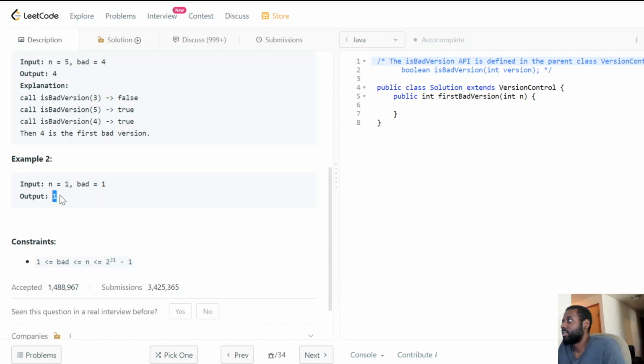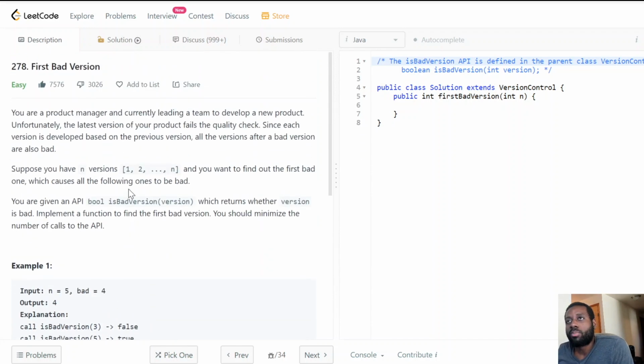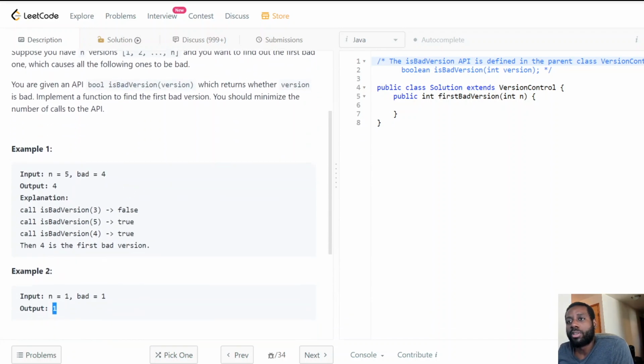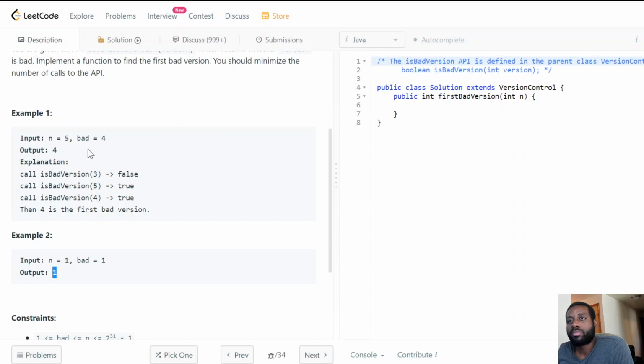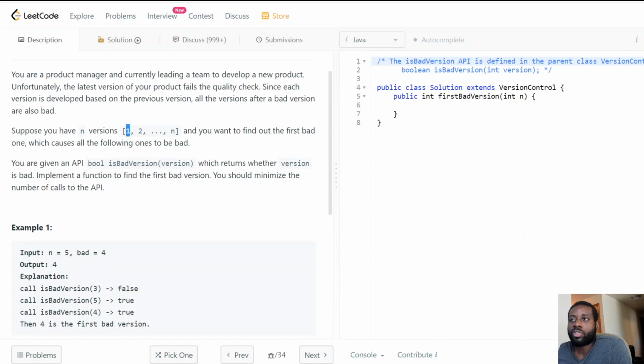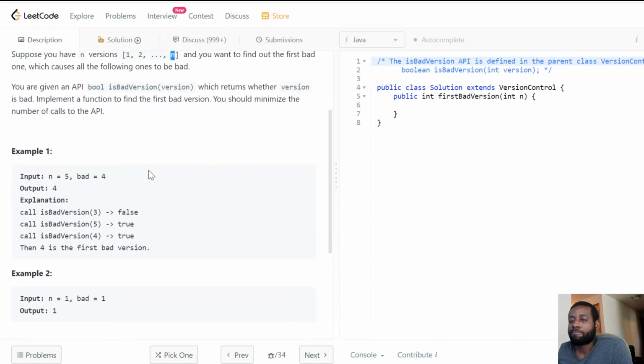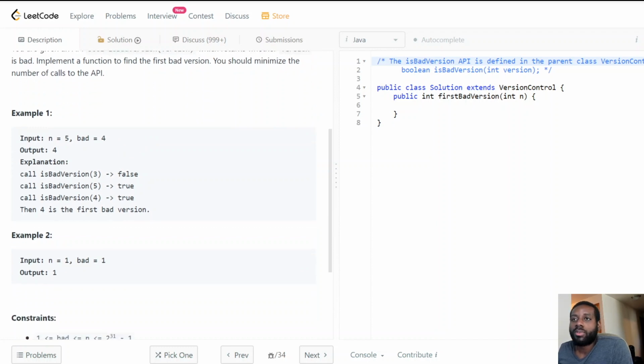So there are probably different ways to solve this problem, guys. You can solve it by doing a linear loop to just find the first bad version. Just loop through from the first version, because we start from version 1 to version n. That's the range we need to take care of.